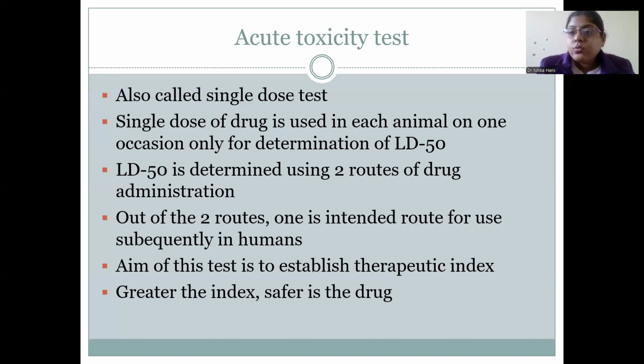Means we do acute toxicity studies to know the LD50, and the therapeutic index is the LD50 over ED50. ED50 is the effective dose, which produces the effective therapeutic response in 50% of the animals. LD50 over ED50 is the therapeutic index, and the greater the index, the safer the drug. Means the higher the index, the safer the drug.